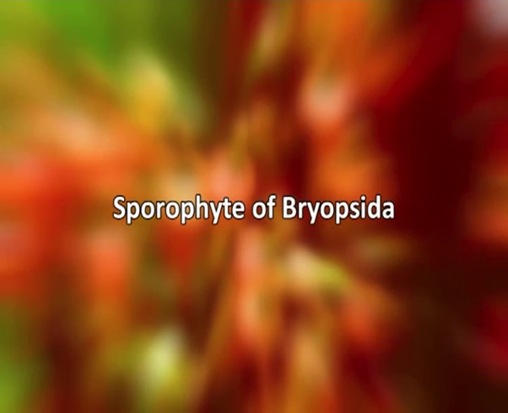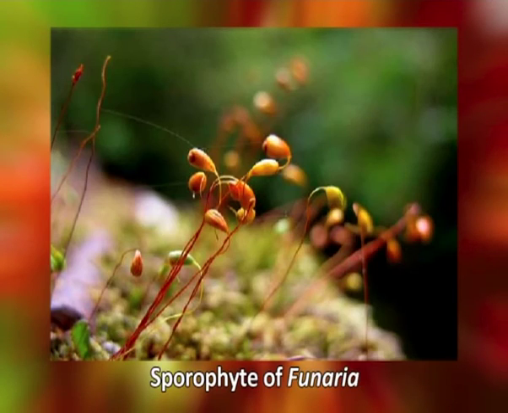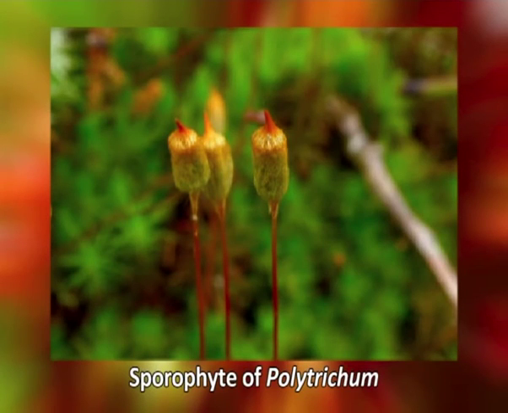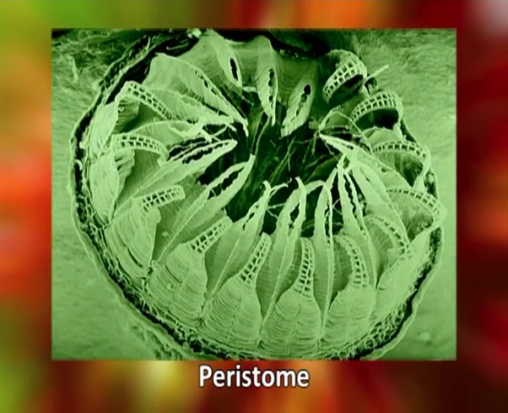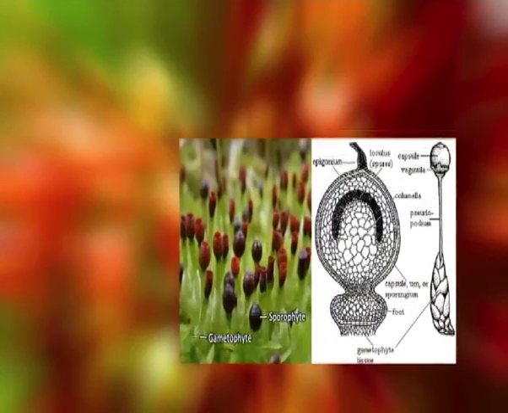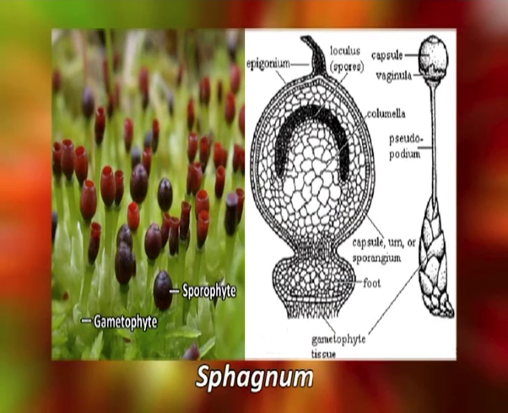According to this theory, the sporophyte of Riccia has evolved from the sporophyte of mosses along the following lines. First, the sporophytes of Bryopsida such as Funaria and Polytrichum are most primitive because of their highest amount of sterile tissue and complexity. Then the second step involved the peristome and peristome-facilitated spore dispersal being eliminated, as we find in Sphagnum. I mean, there is gradual simplification and elimination of dispersal and dehiscence mechanisms.